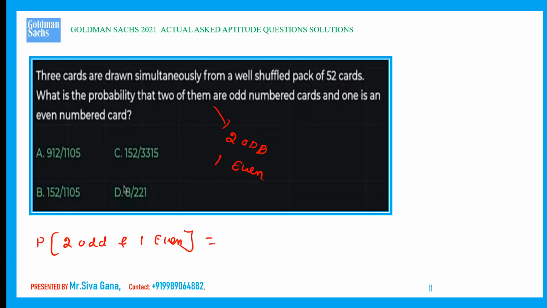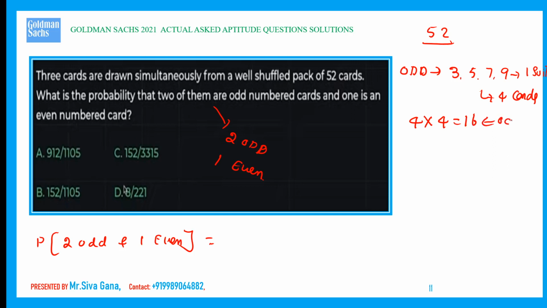Now in the pack of 52 cards, first of all we should know how many odd numbered cards there are. Odd numbered cards are number 3, number 5, number 7, number 9. So in one suit, 4 odd numbered cards. There are 4 suits available. In 4 suits, a total of 16 odd numbered cards.